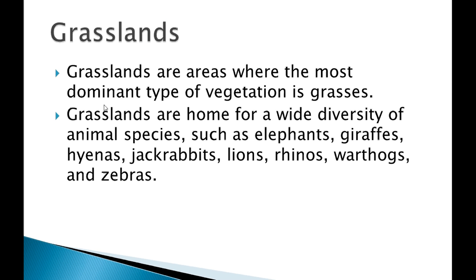Next we have grasslands. Grasslands means an area where there are basically grasses, trees, small herbs and shrubs. So grasslands are the areas where the most dominant type of vegetation is grasses. And you all know which animals are found where there are grasses, like elephants, giraffes, hyenas, jackrabbits, lions, rhinos, warthogs and zebras.